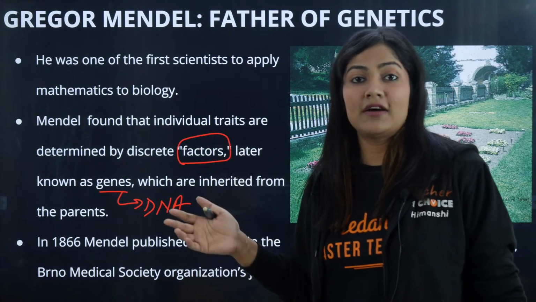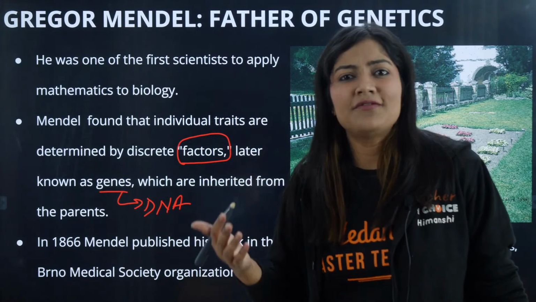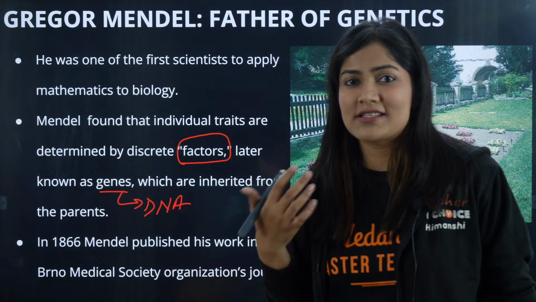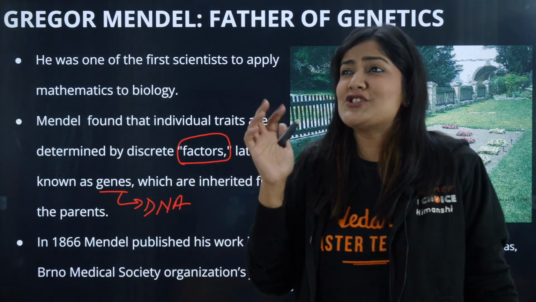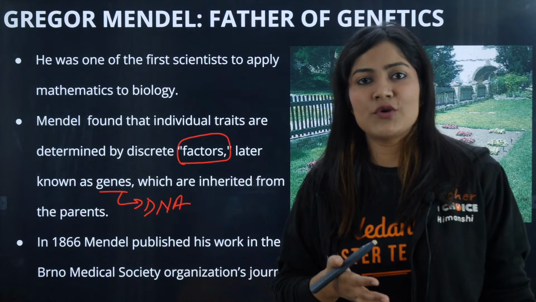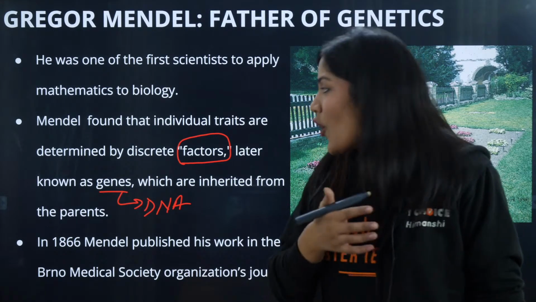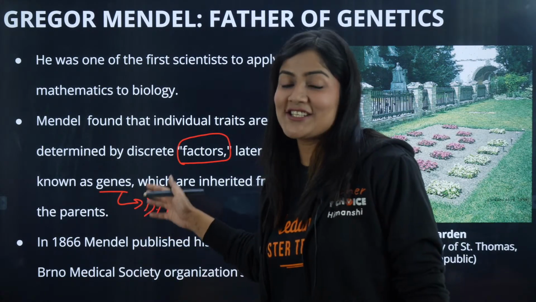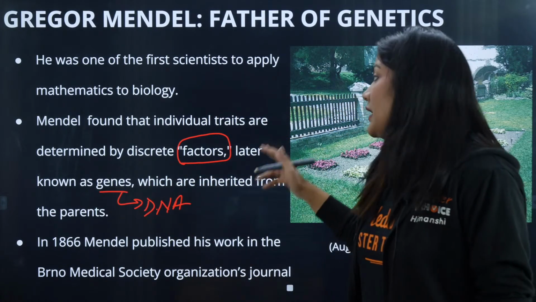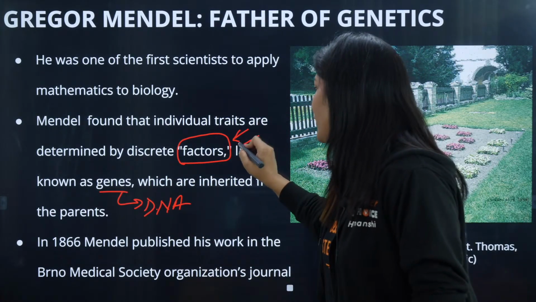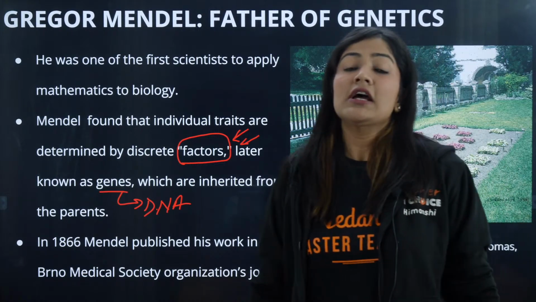But he was smart enough to identify that there are some factors that control the characteristics. Why I have straight hair, why someone has curly hair, why someone is so bright, and why someone has such a dark skin tone, all of this is because of the genes. The genes control all these traits, and he used the simple term factor. Now we know that factors denote genes.